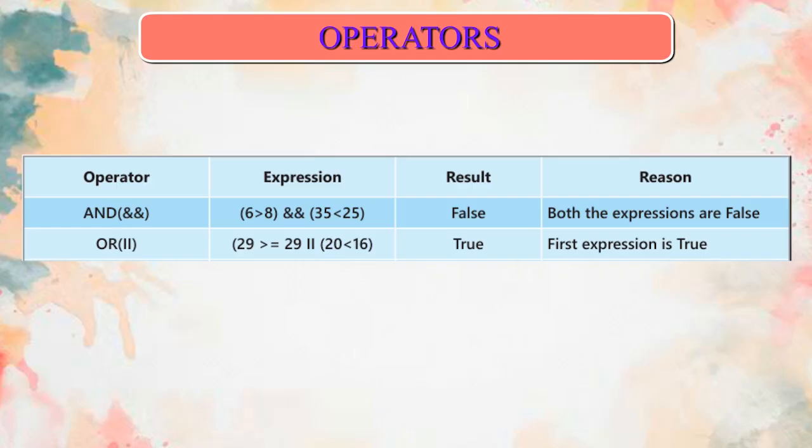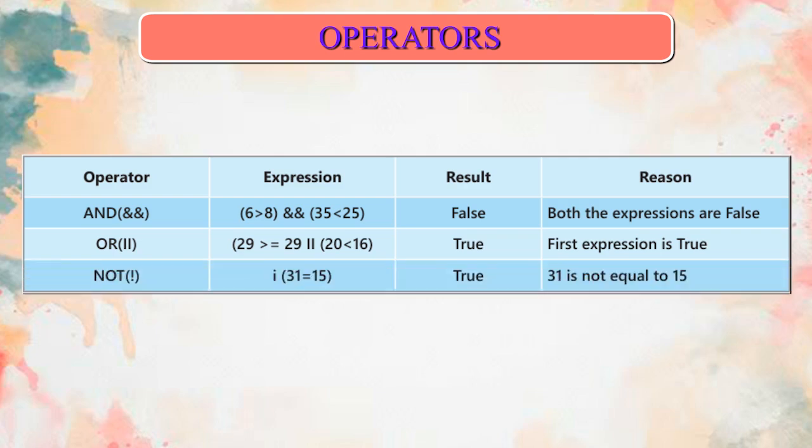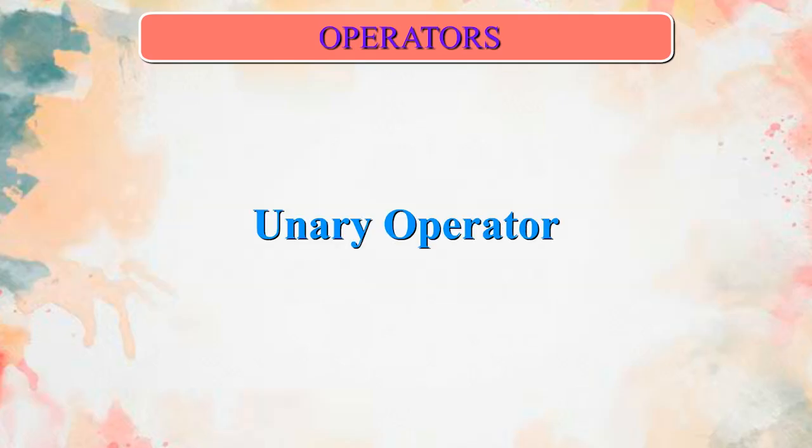Operator: or. Expression: 29 >= 29 or 20 < 16. Result: true. Reason: first expression is true. Operator: not. Expression: not 31 == 15. Result: true. Reason: 31 is not equal to 15.